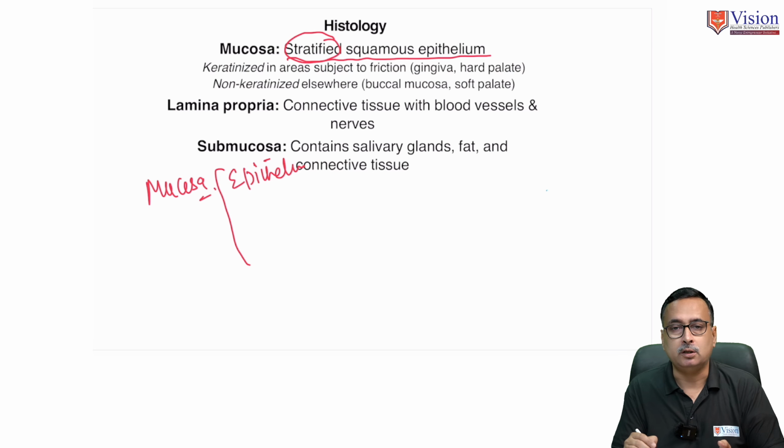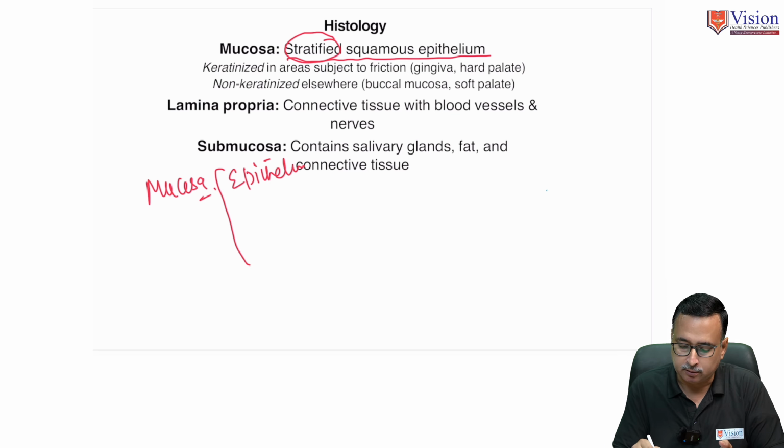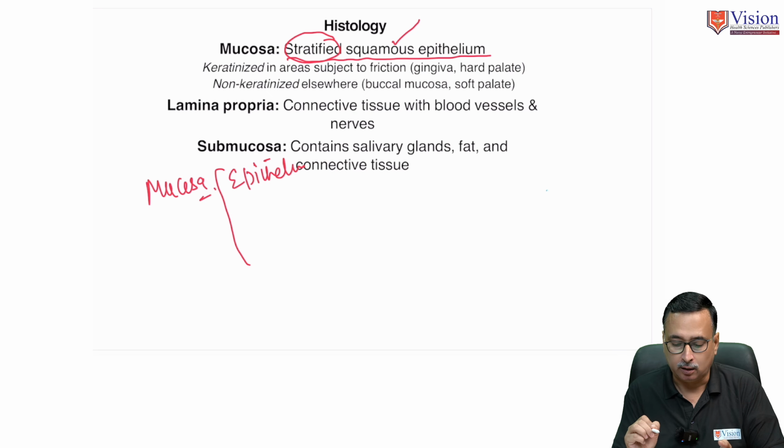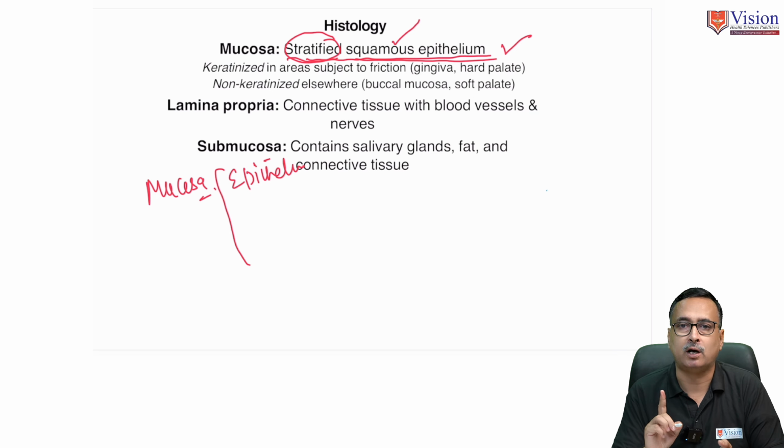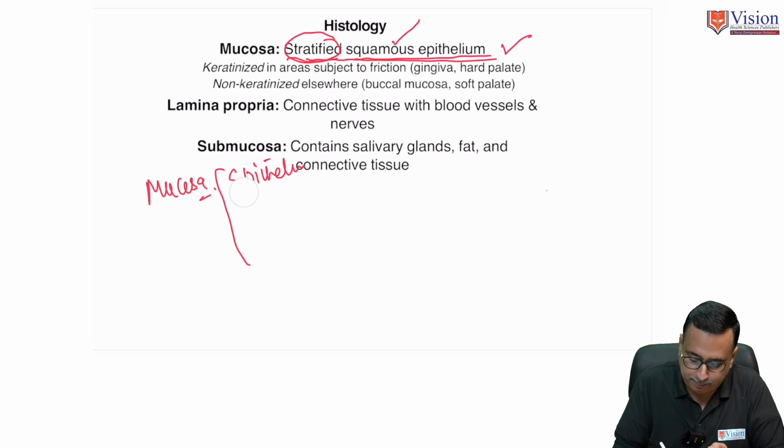And based on the nature of cell in epithelium, we can call it squamous, columnar, or cuboidal. In the present histology of oral epithelium, this layer is stratified and made up of flat cells. So we can call it stratified squamous epithelium. This is the first part of mucosa, wherever it is present, maybe in stomach, small intestine, or large intestine. So epithelium will be the innermost layer.